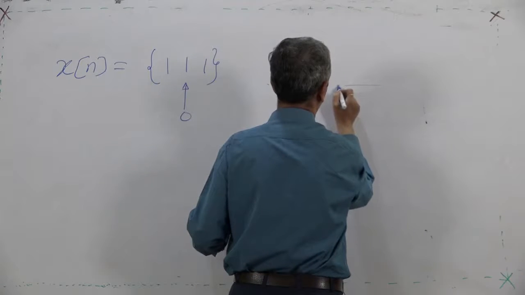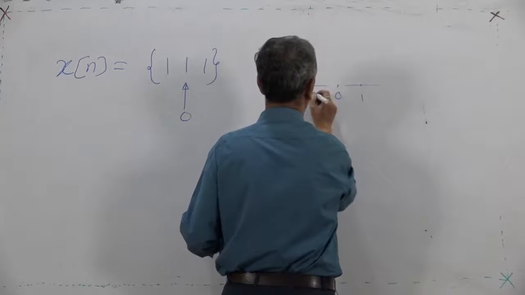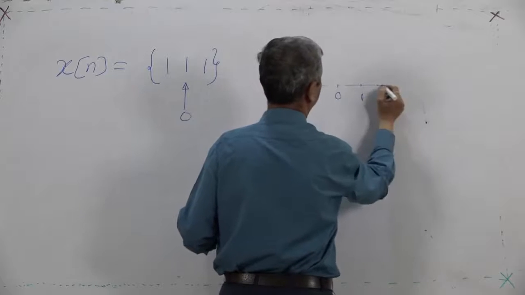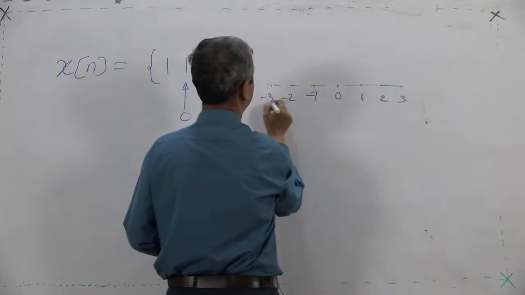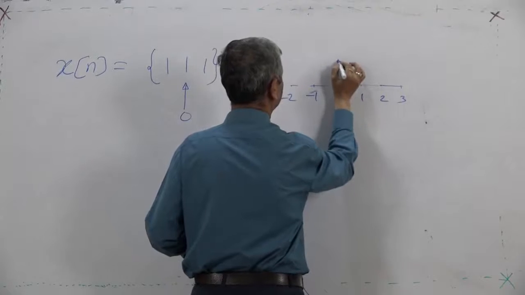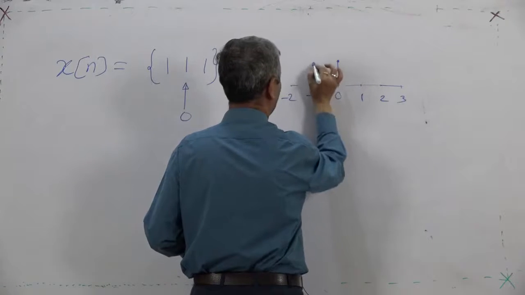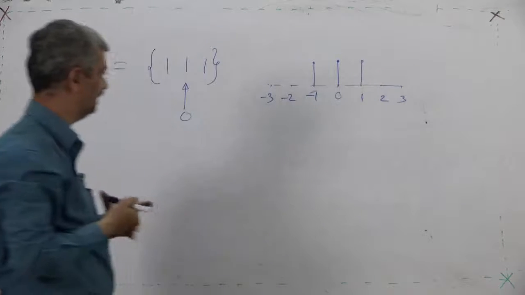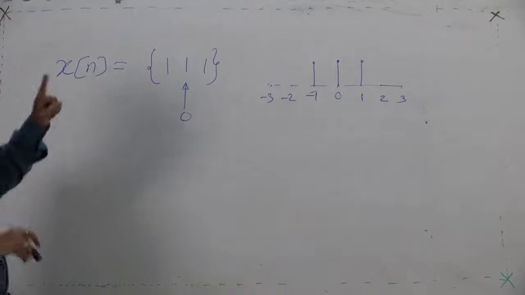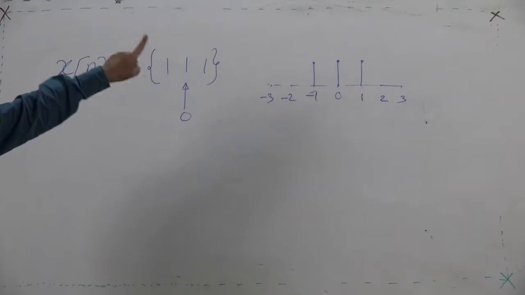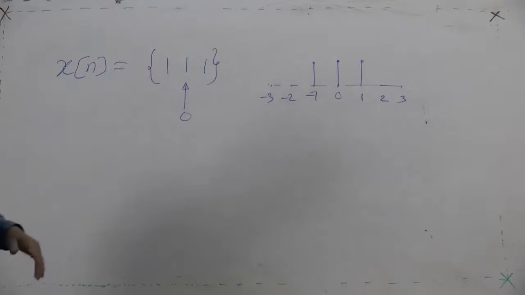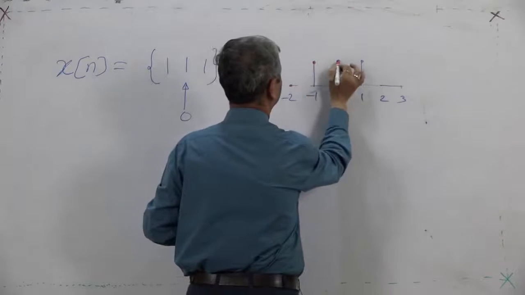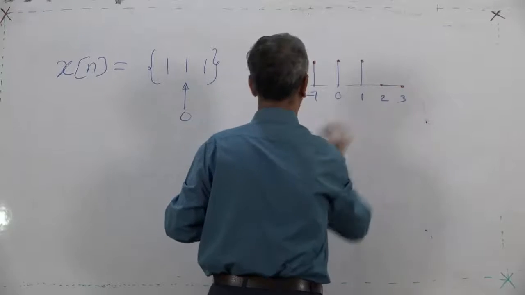At n equal to 0, n equal to 1, n equal to minus 1, and so on, I would have taken some different values also, but let it be. So, the given sequence is: at 0 it is 1, at minus 1 it is 1, at 1 it is 1, and 0 elsewhere. So, these are the points: 1, 1, 1, and 0 elsewhere.